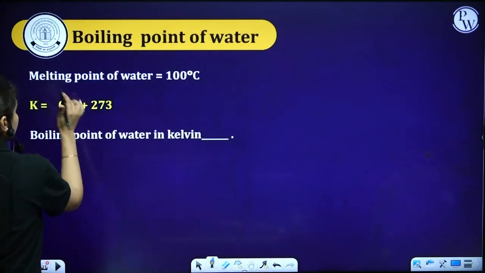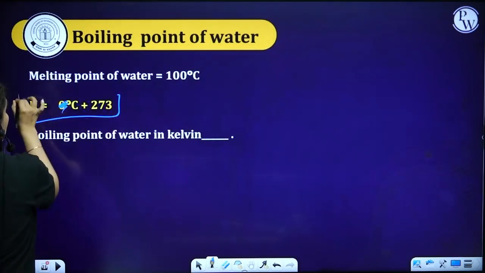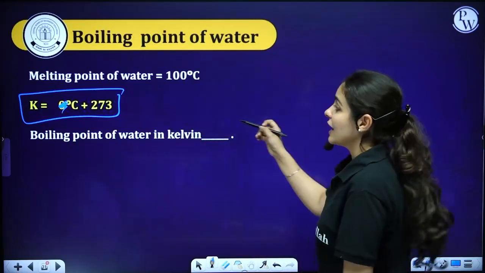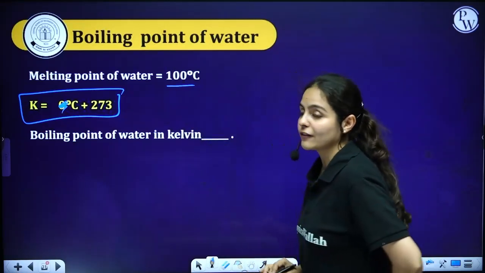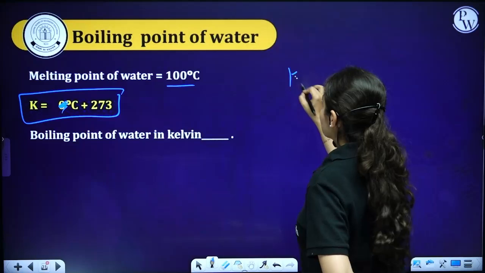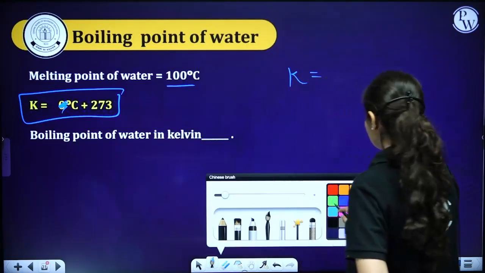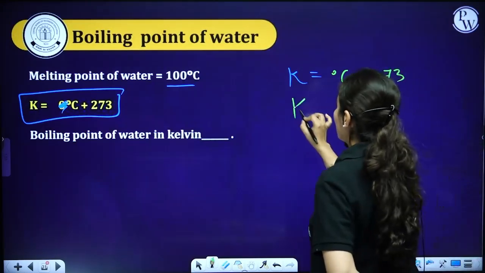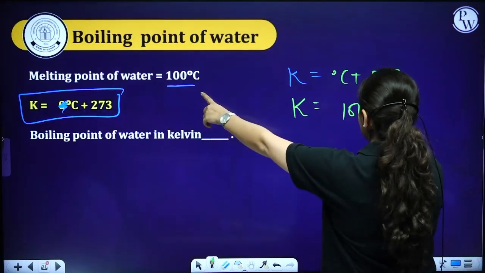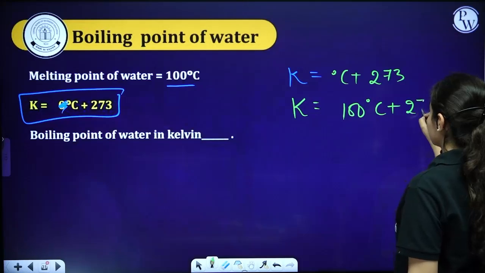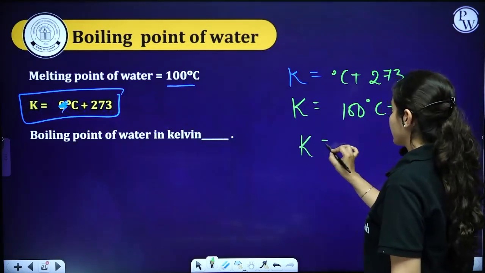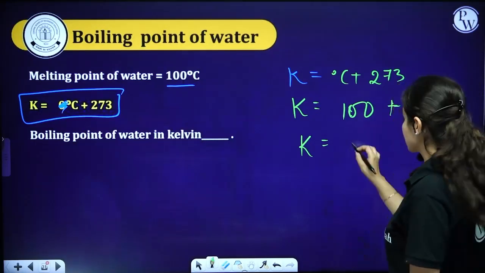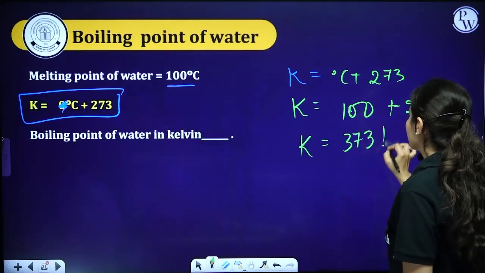Now, that is degrees Celsius. The formula is: Kelvin is equal to degree Celsius plus 273. Now we want to convert this into Kelvin. How will we do that? Kelvin is equal to degree Celsius plus 273, right? What is the Celsius temperature? 100 plus 273, and that gives us what? 373, simple maths, 373 Kelvin.